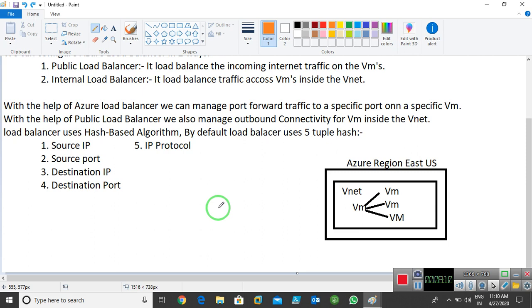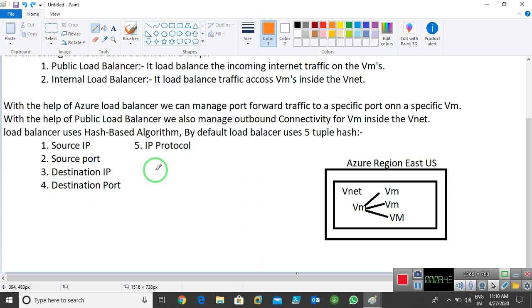Now if you're talking about the load balancer, it works on a hash based algorithm. It uses these five components: source IP, source port, destination IP, destination port, and IP protocol. It uses these 5 hash components to divide the traffic.